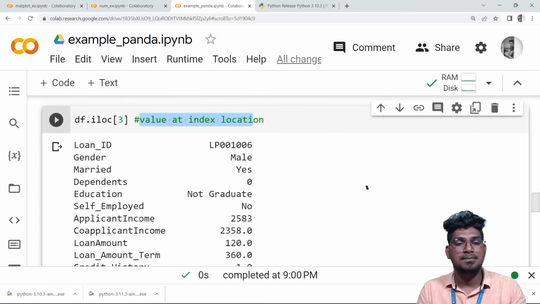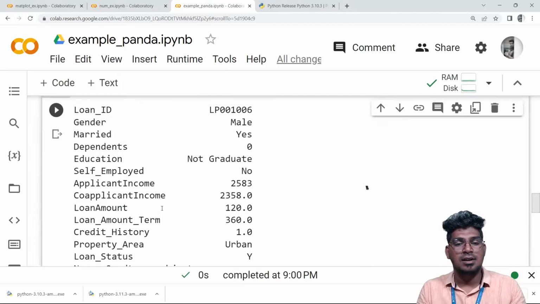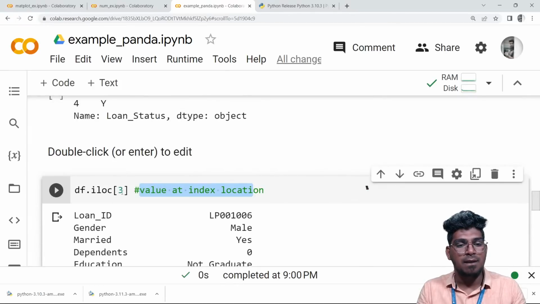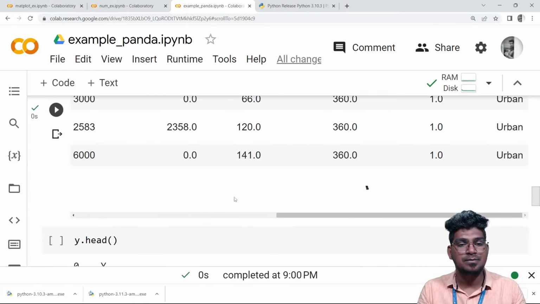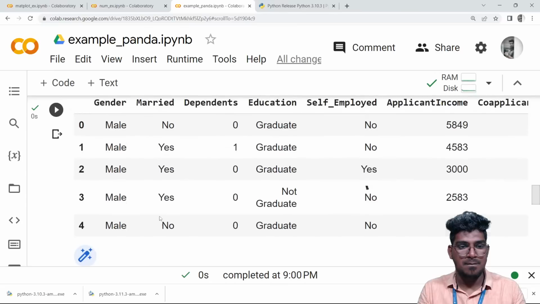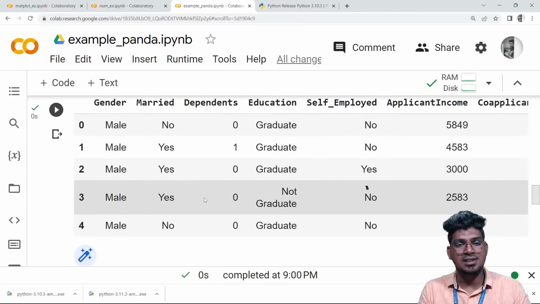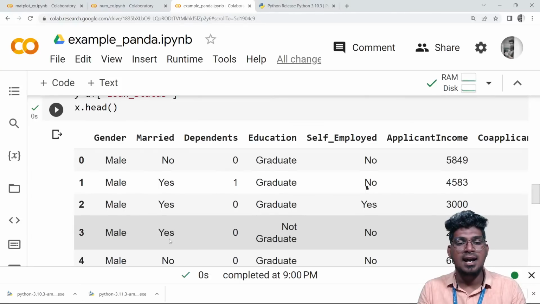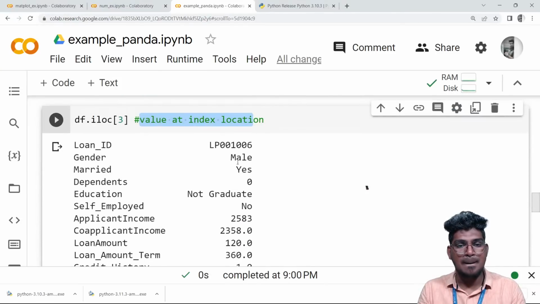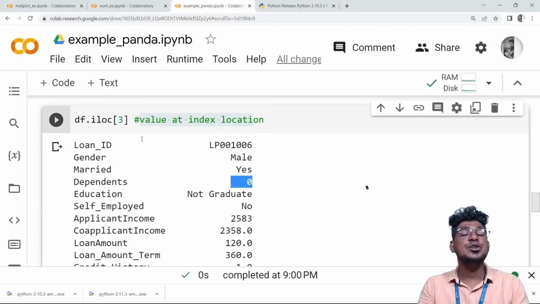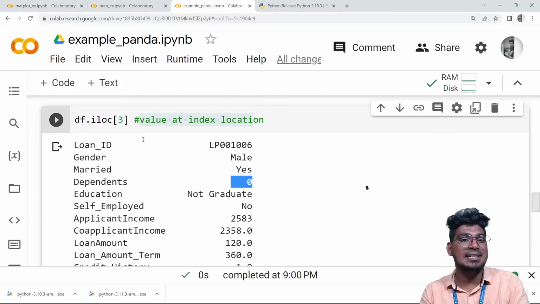You can see it here, the third index is going to be displayed. So what is the third index here? Yeah, you can see it here, this is the third index. So male and yes, and also dependents is 0. This is the way it accesses based on the index number.